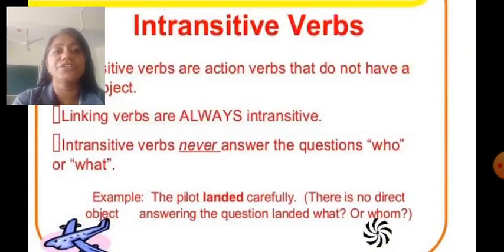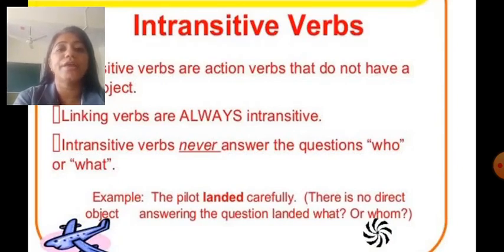Intransitive verbs are action verbs that do not have an object. Linking verbs are always intransitive. Intransitive verbs never answer the question who or what. For example, the pilot landed carefully.